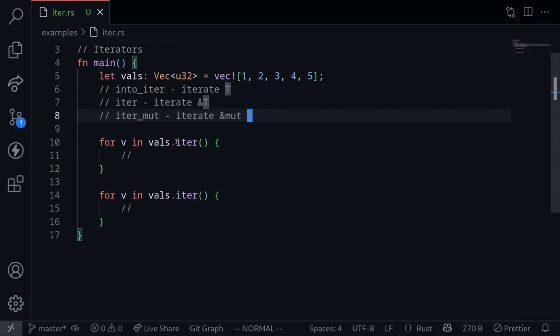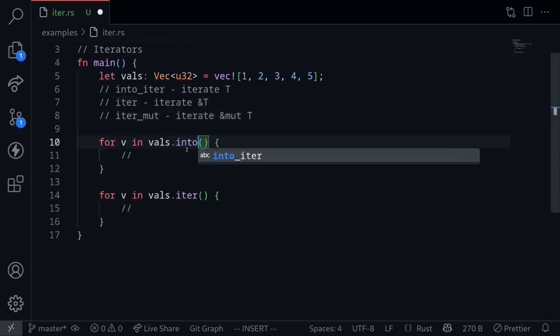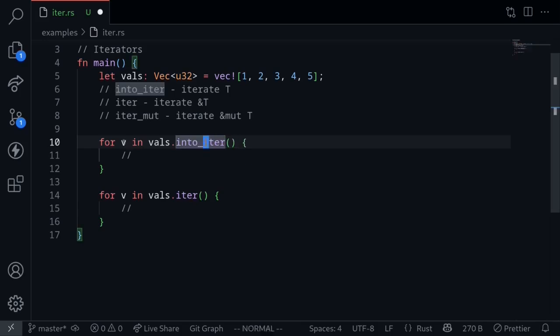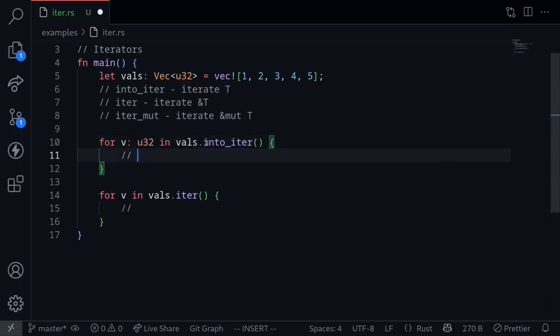So now let's go back to this. When we call the function into_iter, this value that you see over here will be of the type T. Since this vector is of the type u32, this will be u32. The function into_iter transfers ownership into this for loop. So once we call this for loop, we cannot call into_iter again, since it already transferred ownership to this for loop. The function iter, on the other hand, will give you back a reference to the value. It is using the borrowing rule. Hence, after calling this for loop, we can call it again.